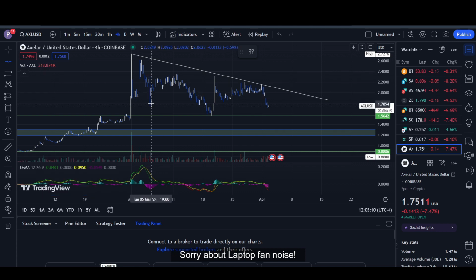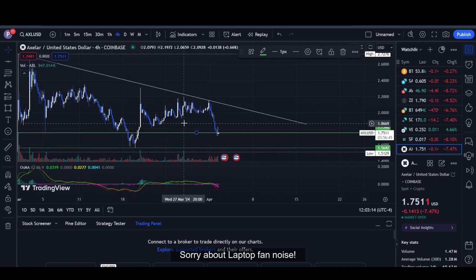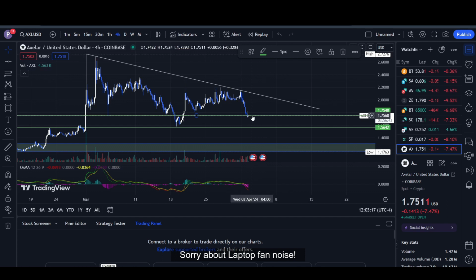Just a second, I hope I'm able to draw this one. As you can see, we have a support here, so this is most likely why it is trying to go up again. If we do see a breakout from this downtrend, I think it will most likely pump, but as of now it does not seem like we have enough volume to break out from here. So this was it.